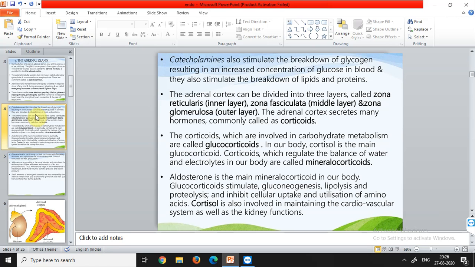And gluconeogenesis में क्या होता है, metabolic जो breakdown होता है that is of the non-carbohydrate precursors. जो भी ऐसे products हमारी body में present होते हैं that are non-carbohydrate precursors, मतलब जहाँ से जो हमें ग्लूकोज लेवल बढ़ता है, but these are not the derivatives of the sugars. So that's why these are called gluconeogenesis.